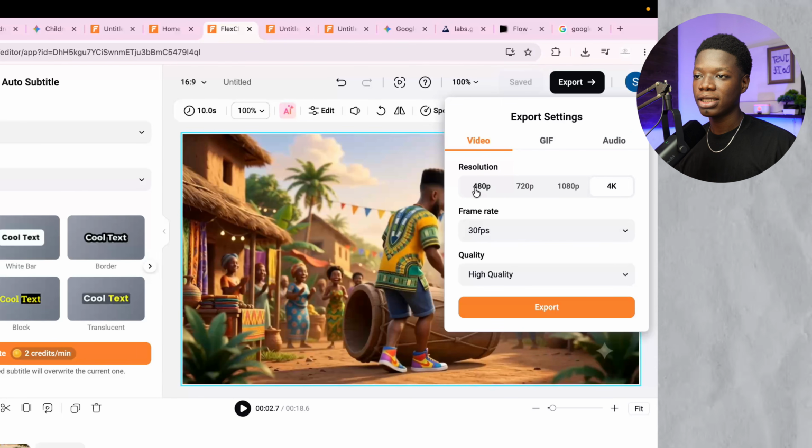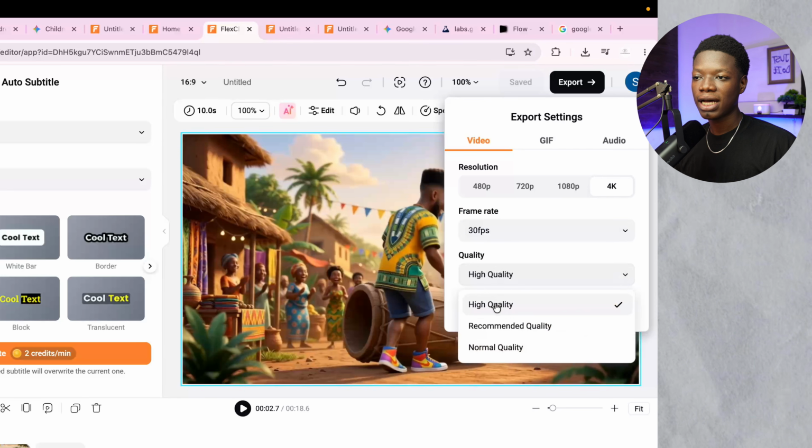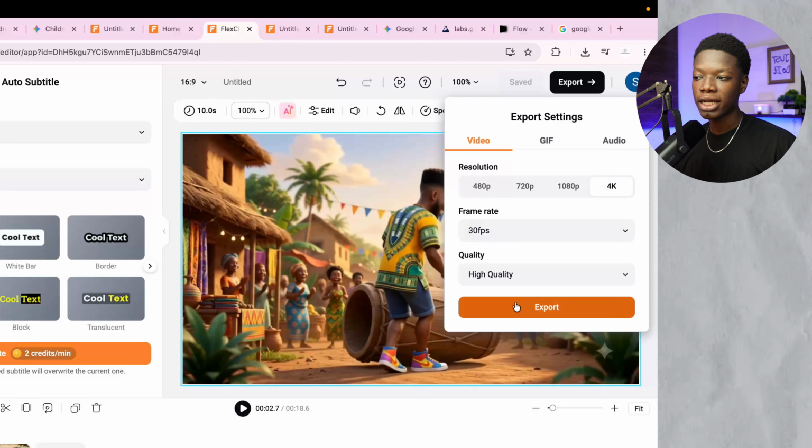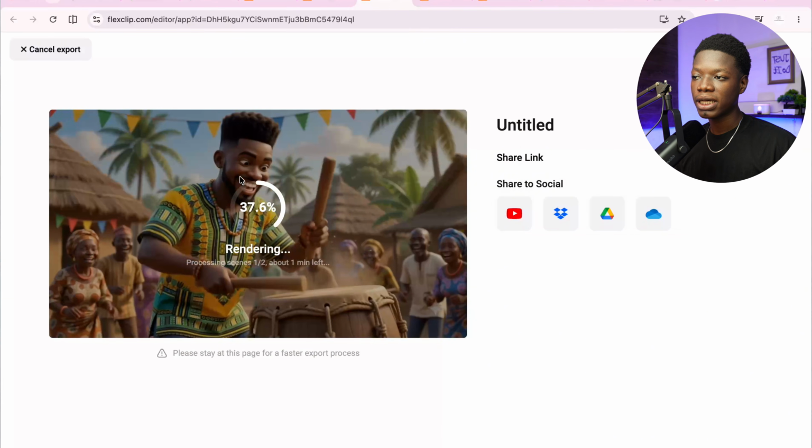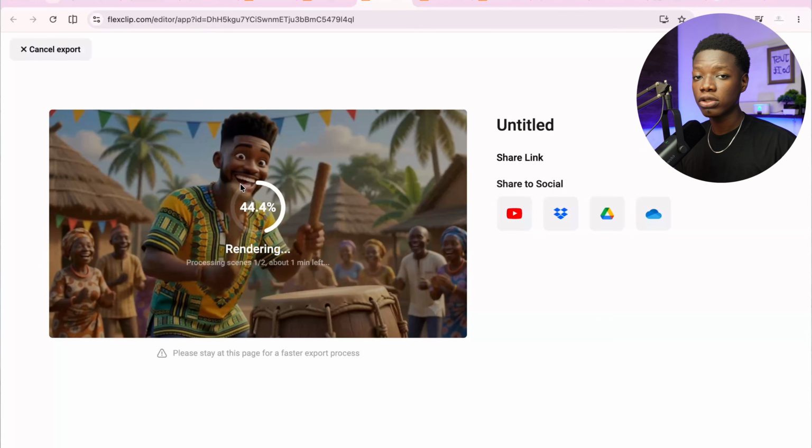And as you can see under video, I can export it in either 480p, 720, 1080 or 4K. So I'm going to select 4K, leave the frame rate as it is. Then for the quality, obviously I'm going to select high quality, then click on export right here, and I just need to wait a few seconds. It is going to be downloaded onto my device.